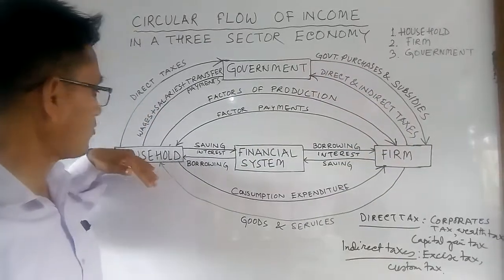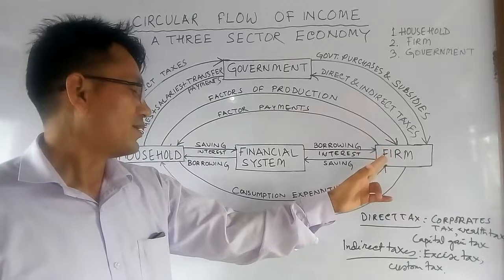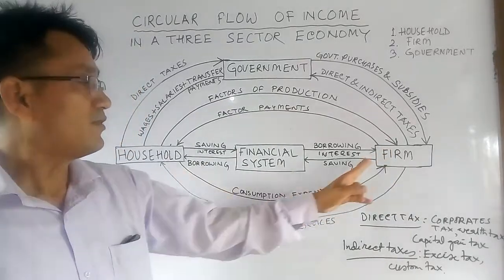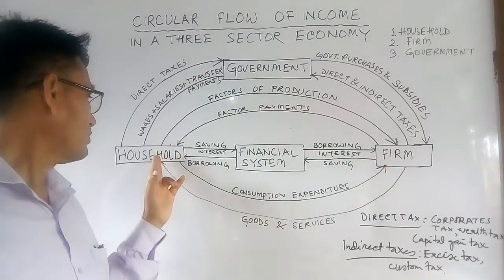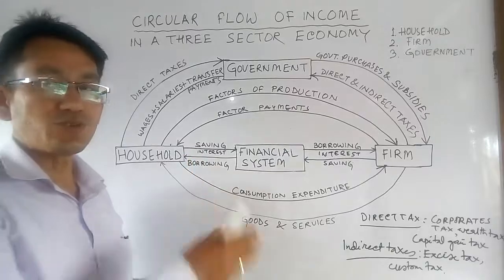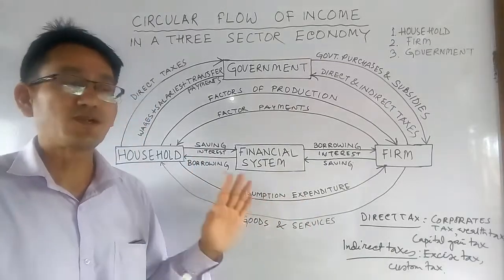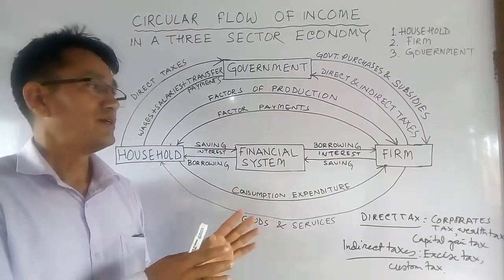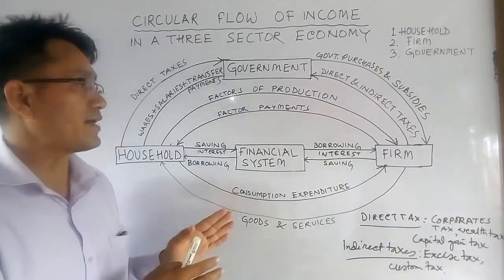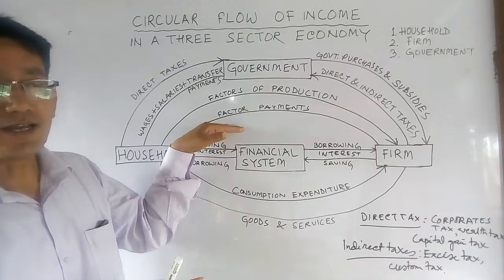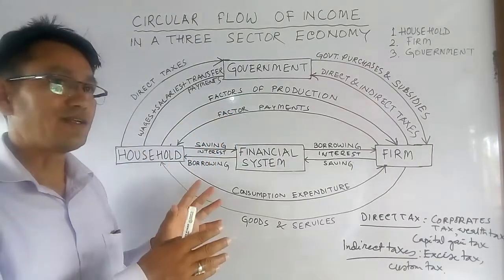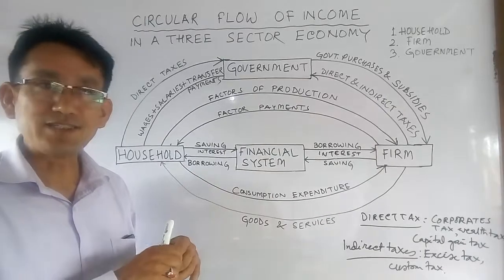The money goes from household to the farm in the form of consumption expenditure, and money flows from the farm to the household in the form of factor payments. In this way, there is always a circular flow of income in different sectors of the economy. You just look at this diagram again and again so that you can understand very easily.